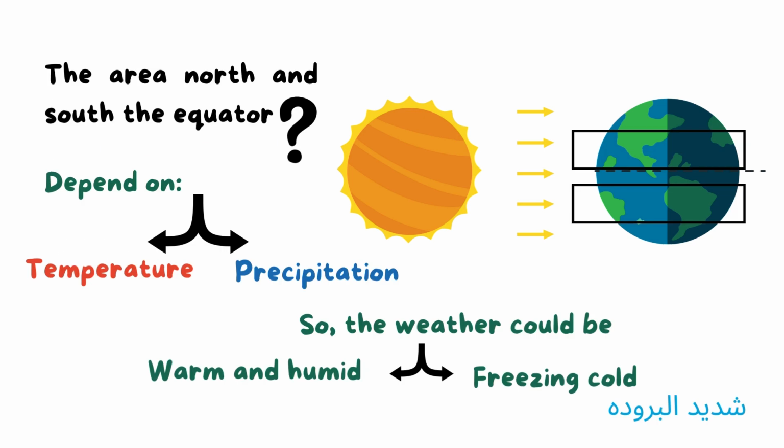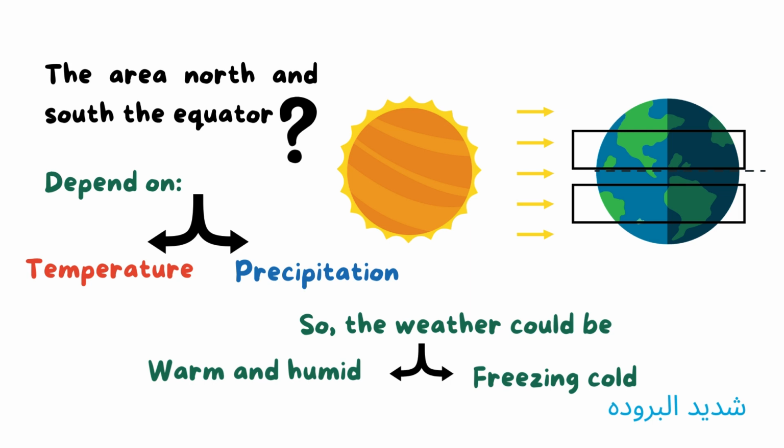If we look at the areas north and south of the equator, as in the two rectangles I made, here the weather will depend on temperature and precipitation. In these areas, what happens? A smaller amount of solar energy, of heat, reaches these areas, and this causes what?